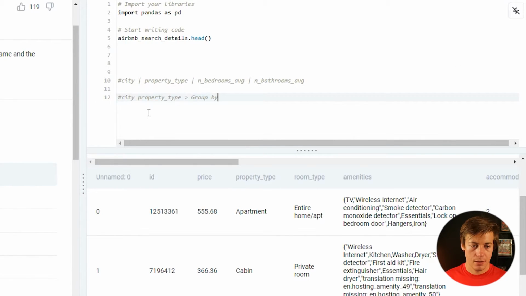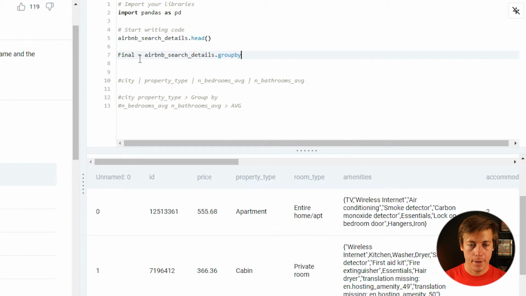And then we're going to say average. So I think we can start with the group by. Say final equals dot group by, and I showed you guys in one of those earlier questions with the brackets, two of them. So there, and also property type. So that's going to group by those.